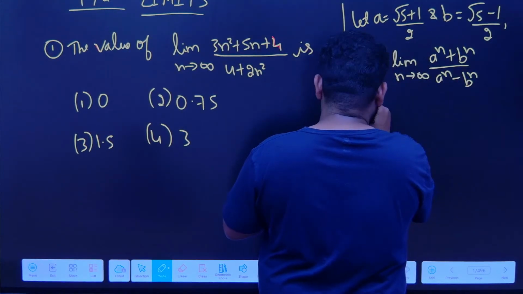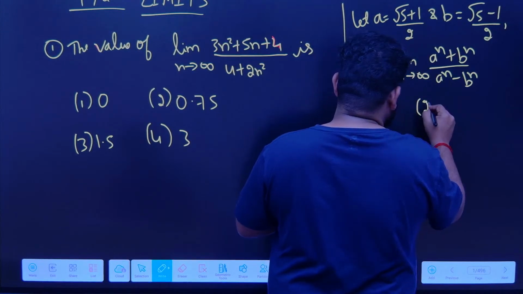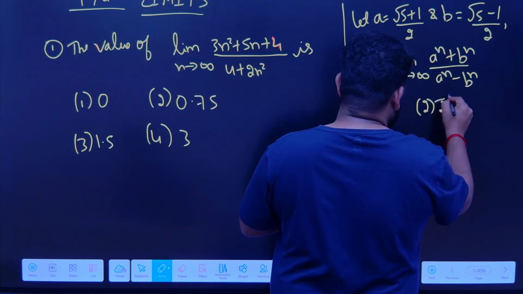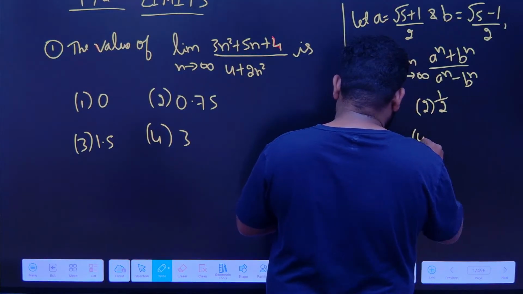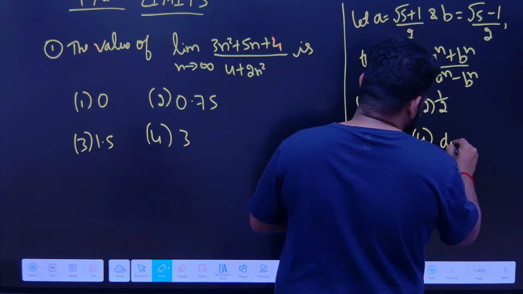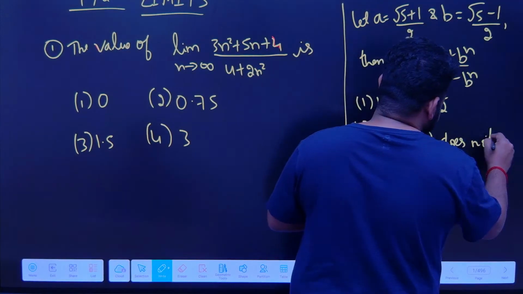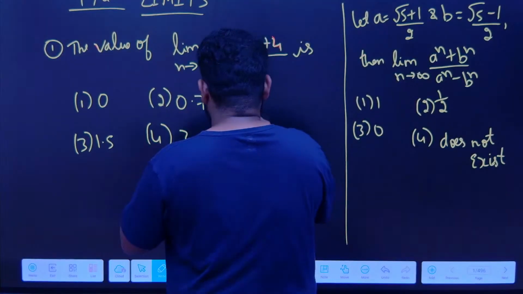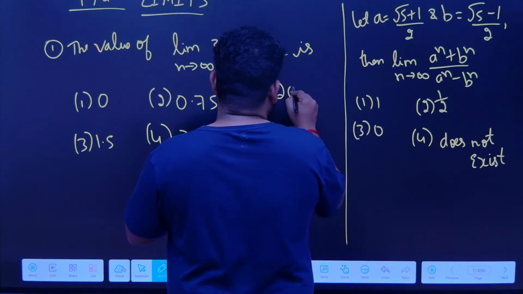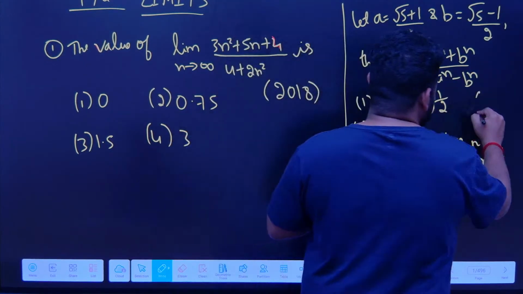Options are: first option is 1, second option is 1 by 2, third option is 0 and fourth option is does not exist. This is an IIT JAM 2018 question, this is a 2019 question.